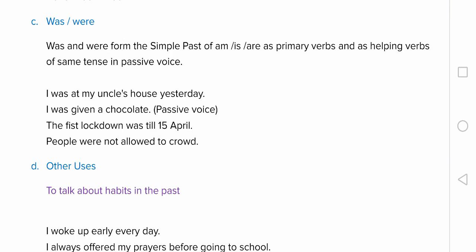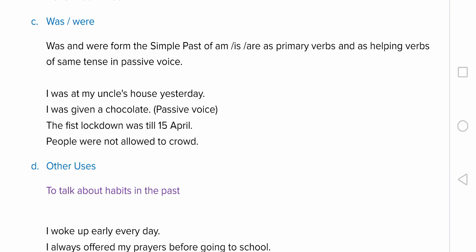People were not allowed to crowd. So were is the helping verb. So was and were also, yes, simple past tense. But please note it, if they are used with the ing form, it is past continuous tense, like I was watching a movie yesterday by this time.